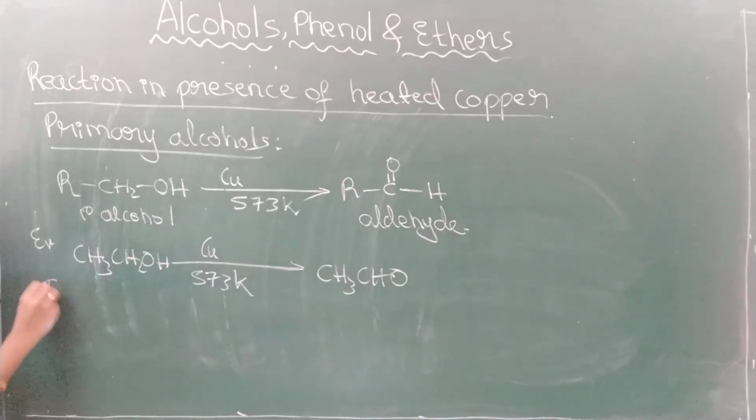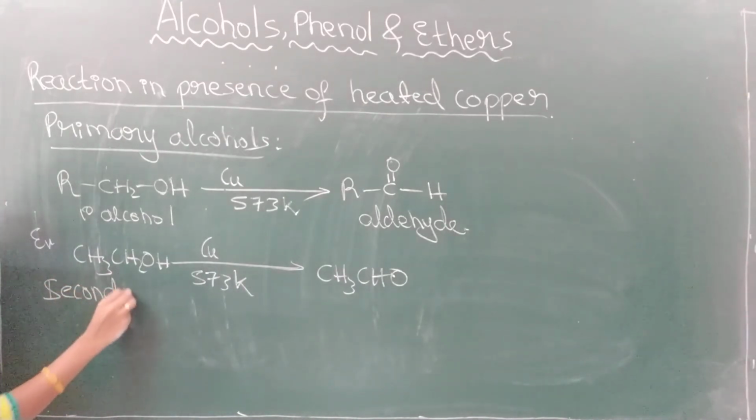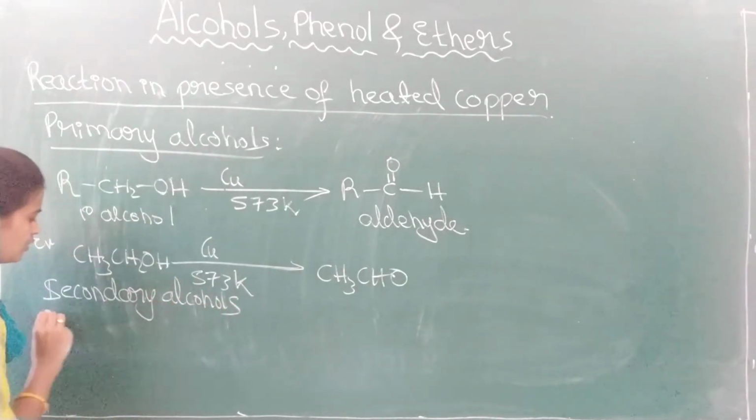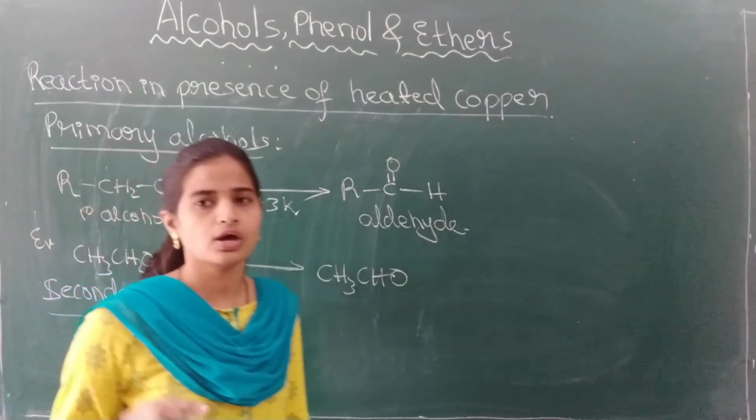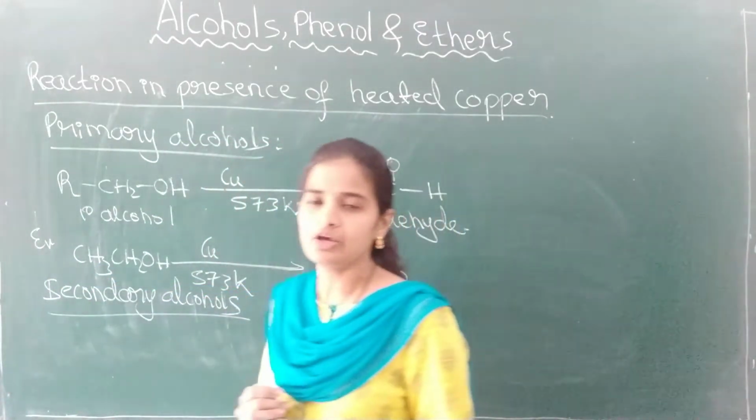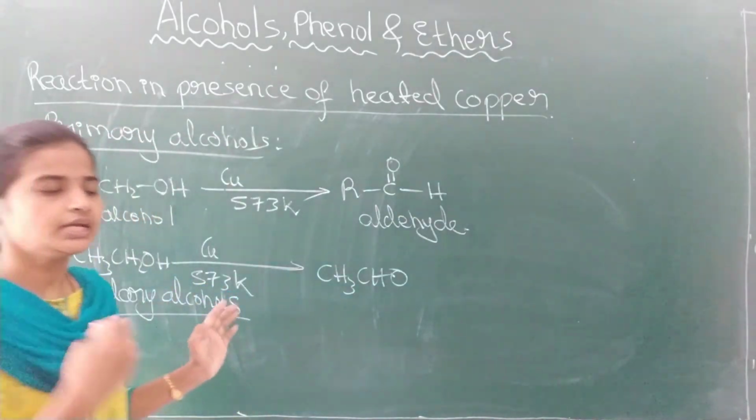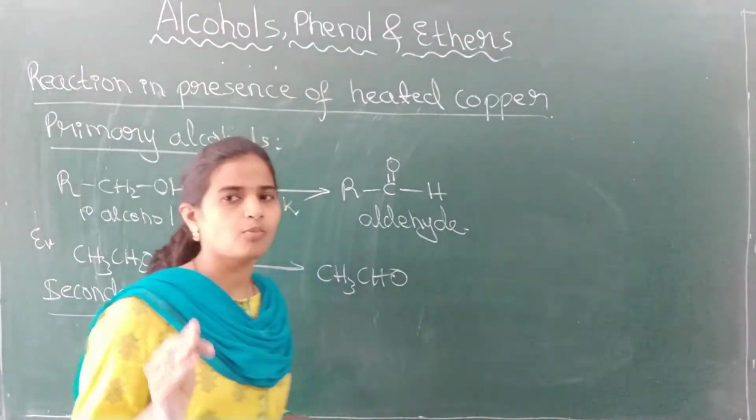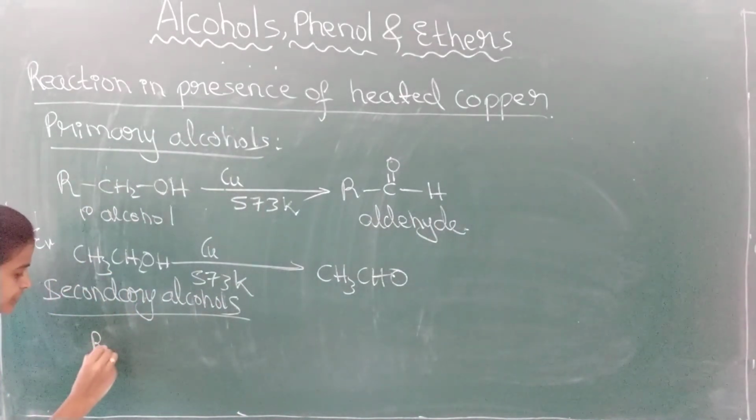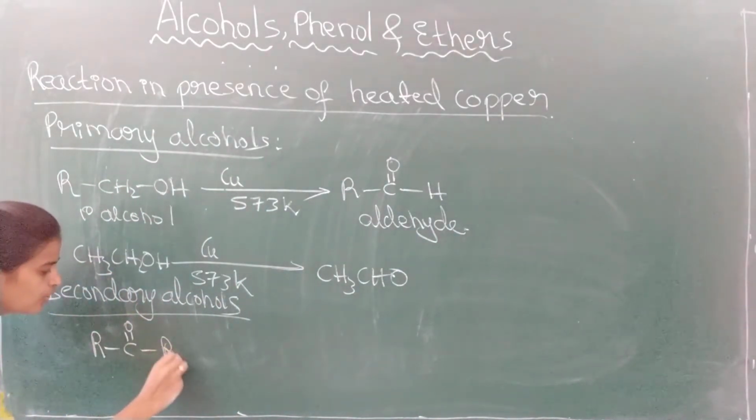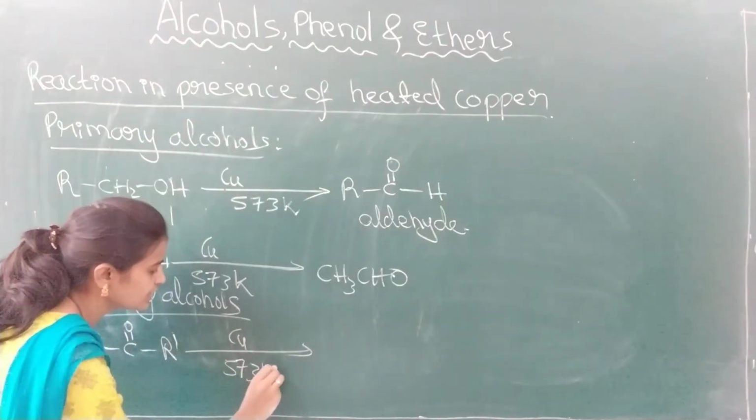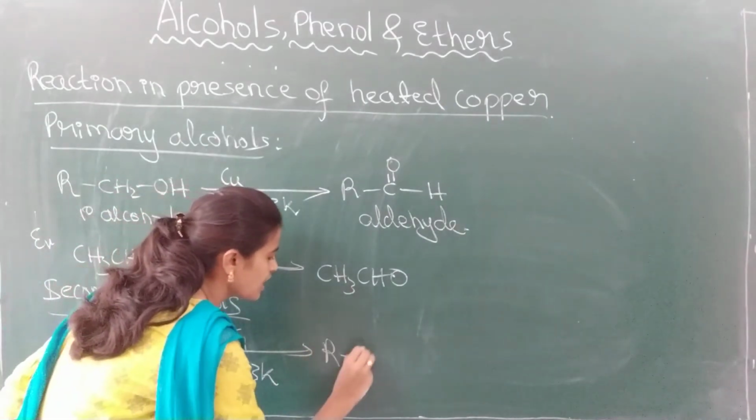Then what happens to secondary alcohols? When the vapors of secondary alcohols are passed through the copper catalyst by maintaining 573 Kelvin temperature, dehydrogenation takes place to form what? Ketones. So it is the same as the oxidation reaction.